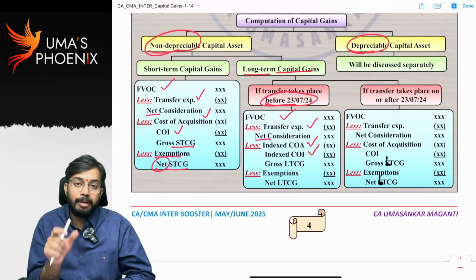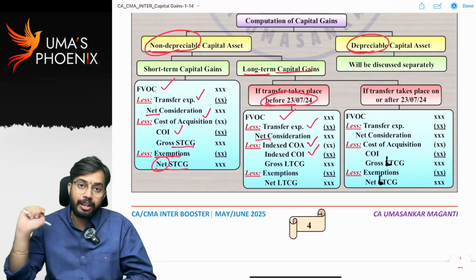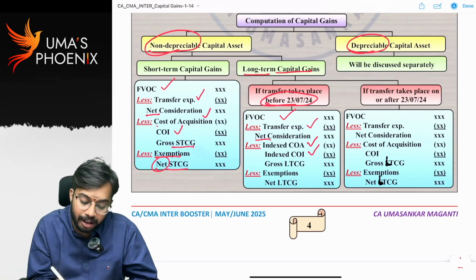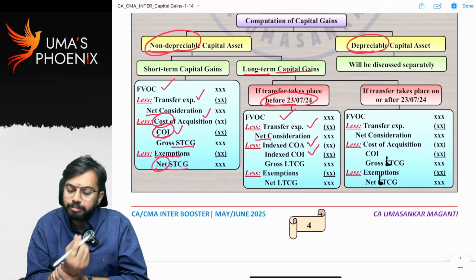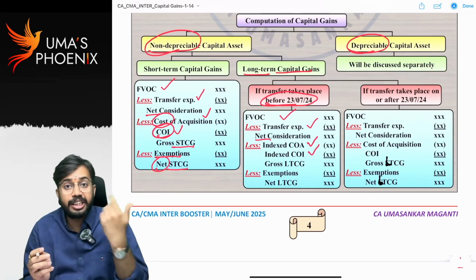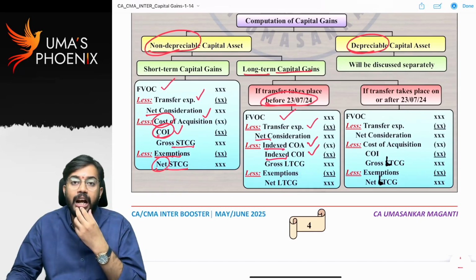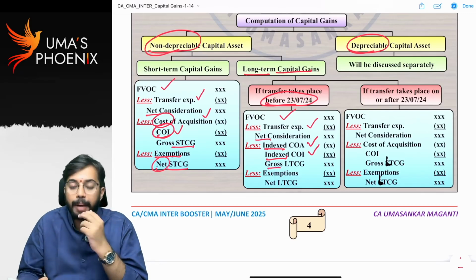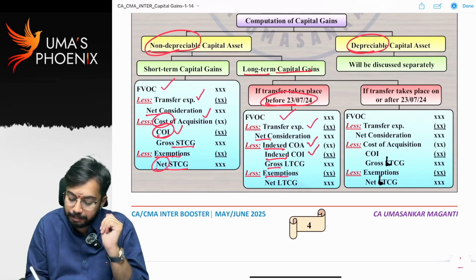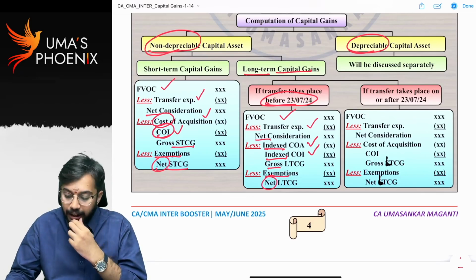Indexation benefit is available only for long-term capital assets. For short-term capital assets, indexation benefit is not available. That's why we have considered only cost of acquisition and cost of improvement. For long-term capital assets, indexation benefit is available. That's why we have considered indexed cost of acquisition and indexed cost of improvement. Thereby we will arrive at gross long-term capital gain. From that we will reduce exemptions. Thereby we will arrive at net long-term capital gain.